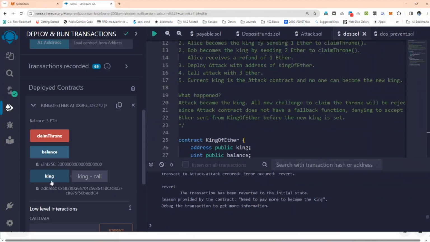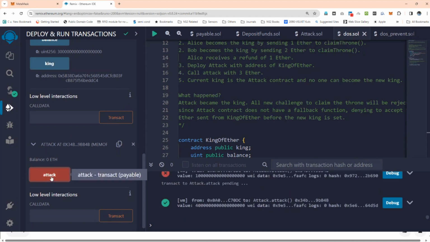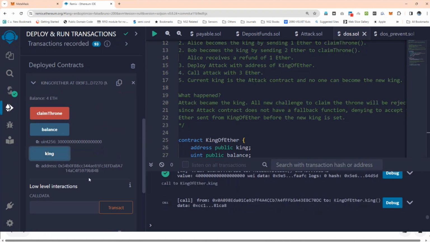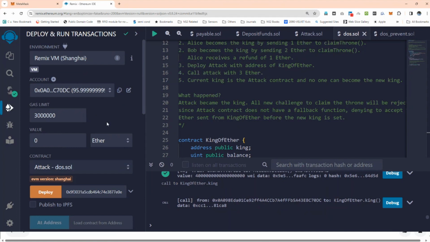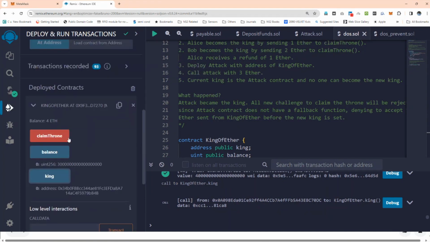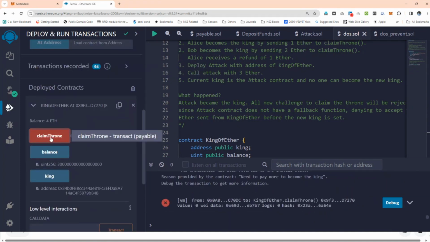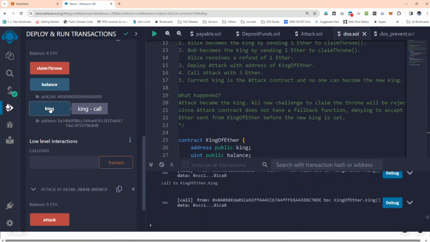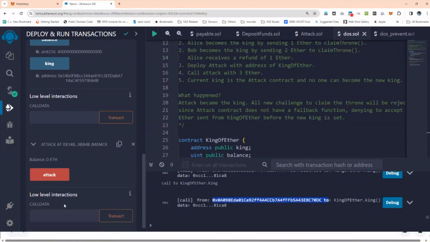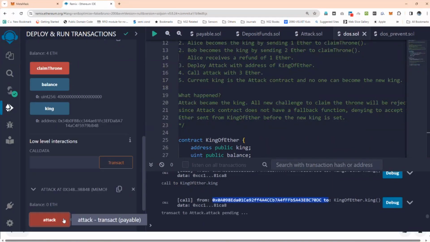So 4, to become the king, from 0A0. Now let's see the attacker. He became the king now. See the king here, 3B4. So claim throne, it is 4 here. Oh, 0A0. Here it is 0A0. From this amount, the money is being sent. So the attacker becomes the king here.